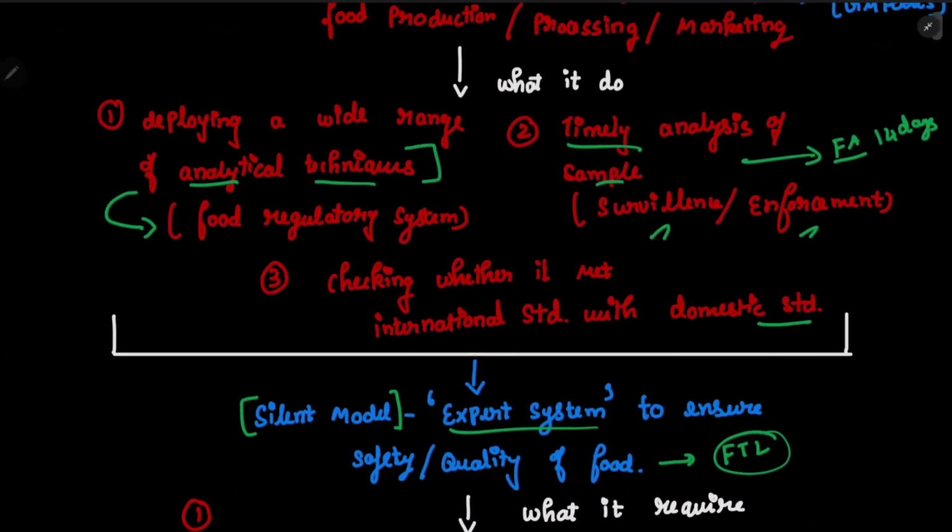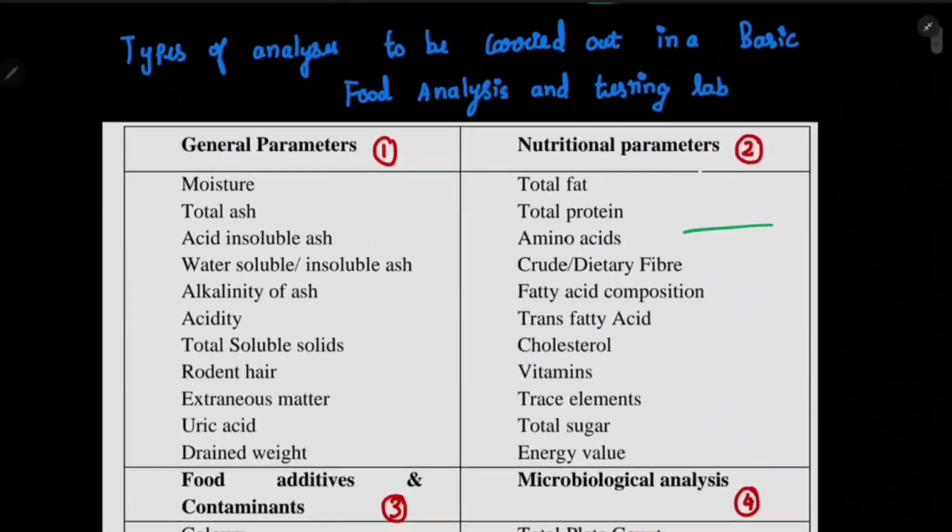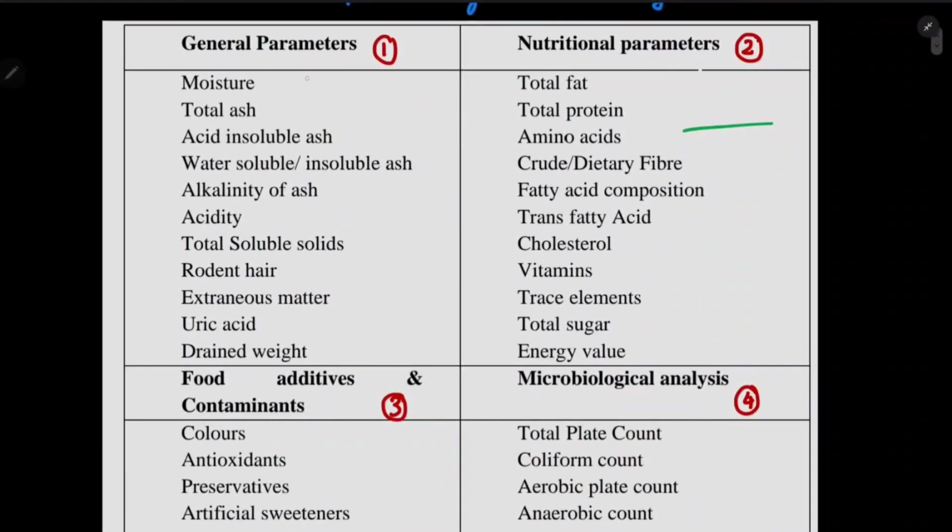Now let's see what the analytical techniques are. There are 4 important techniques. The first one is the general parameter. Most of the parameters are general: alkalinity, acidity, moisture, total ash, and all those things. And the second one is nutritional parameter. We can see many nutritional parameters mentioned here. See guys, energy value will come under the nutritional parameter.